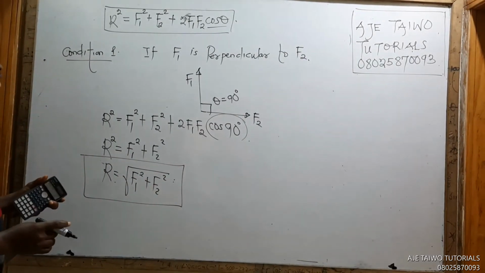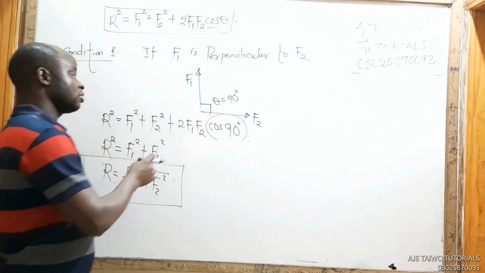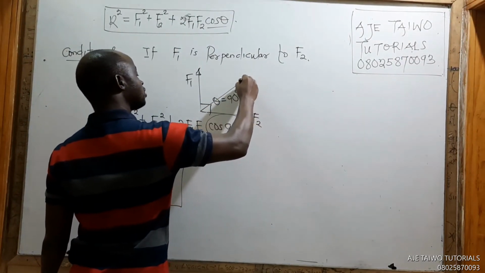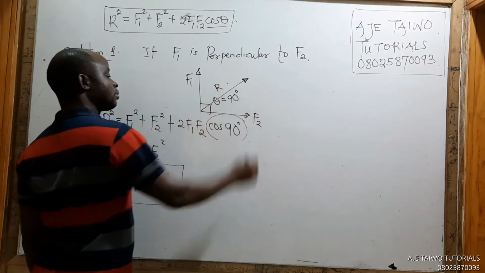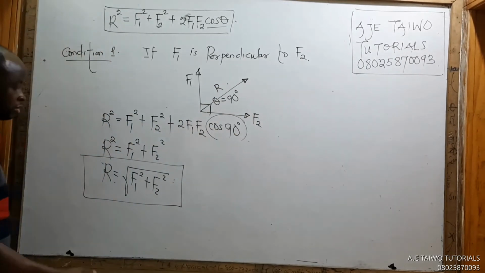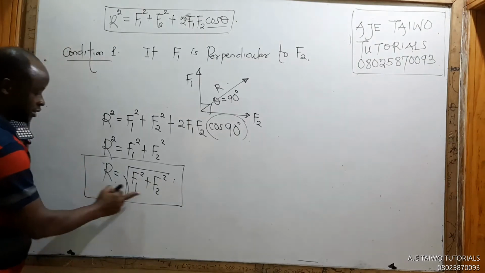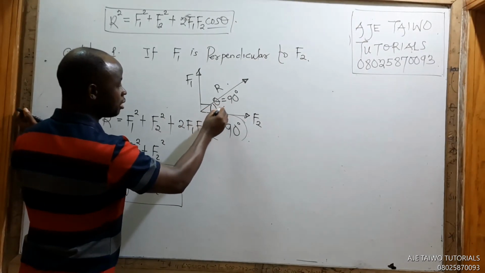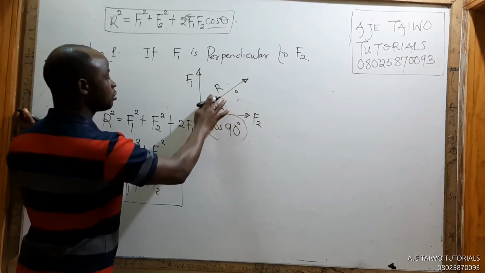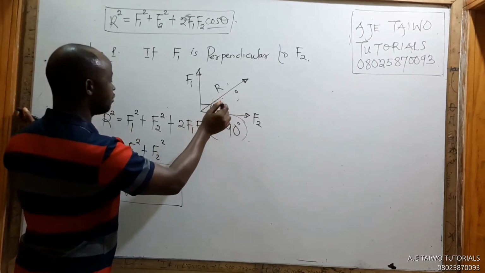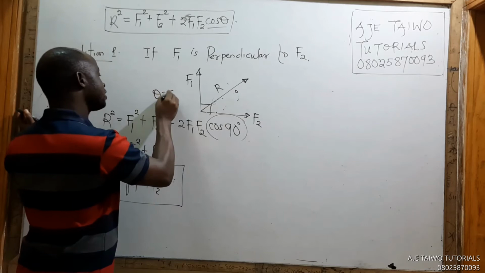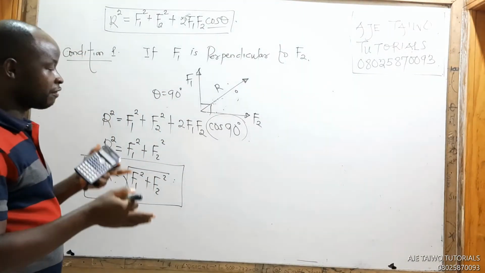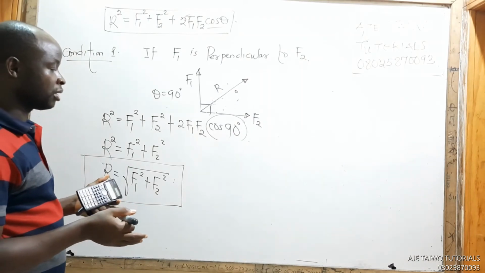How do you find the direction of the resultant? Your resultant is still drawn like this. This is your resultant, R. The direction is the angle it makes with F2, which is alpha. You know that theta is 90 because F1 and F2 are perpendicular to each other.